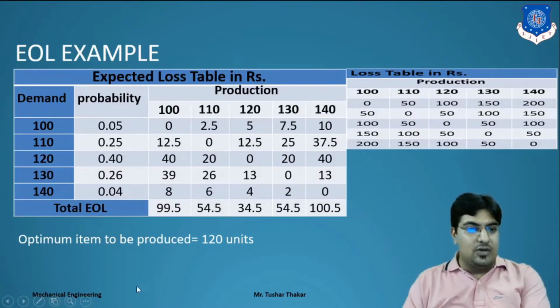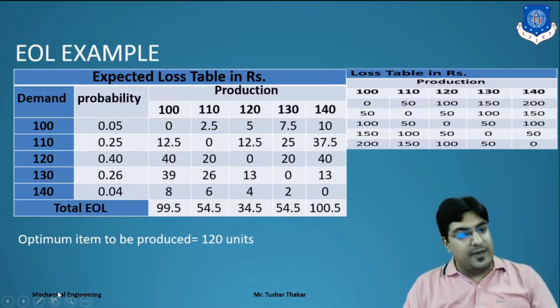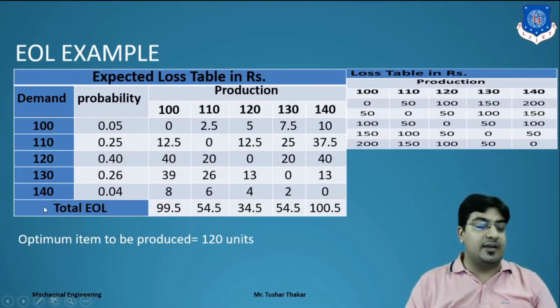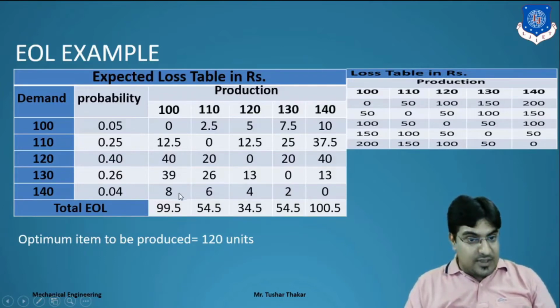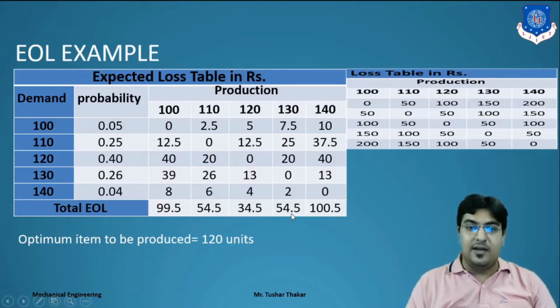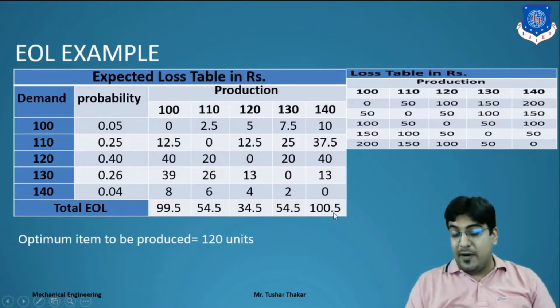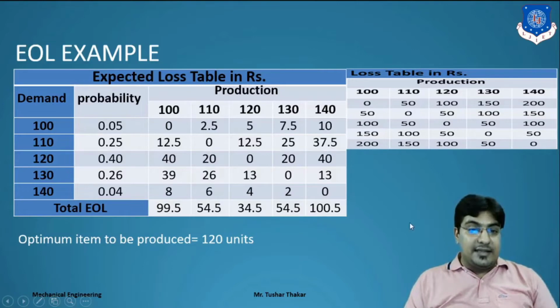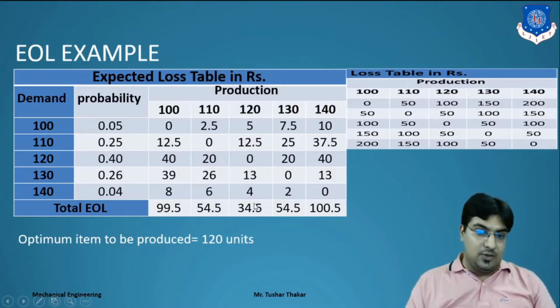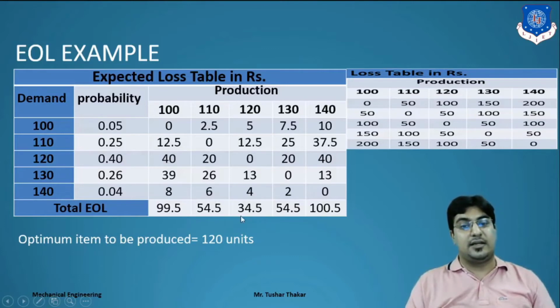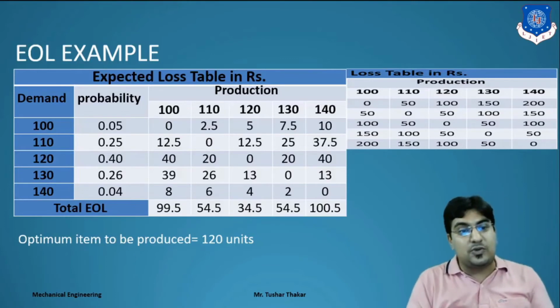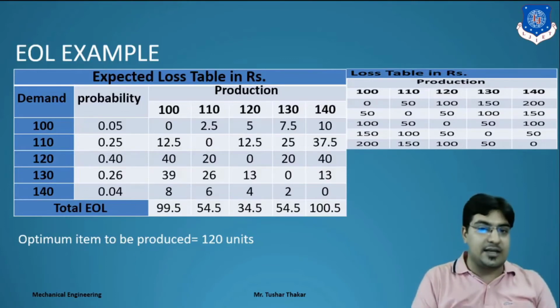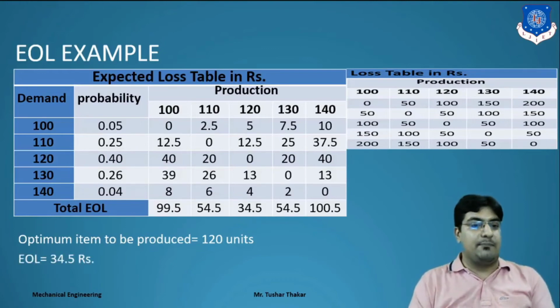We find all the values, and after getting all values, as in the previous example where we calculated total EMV, now here we have to calculate total EOL, expected opportunity loss, by summation of all the values of the column. We get 99.5, 54.5, 34.5, 54.5 and 100.5. After getting these values, we have to select the minimum value. Means we have to minimize the loss, that is 34.5. Means we have to produce 120 copies irrespective of the demand, we get less loss. Clear? So that is a simple example.